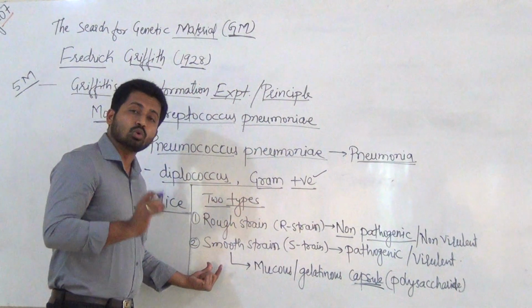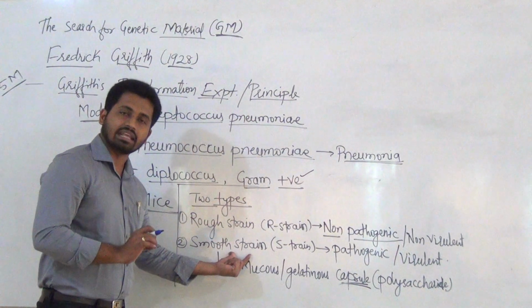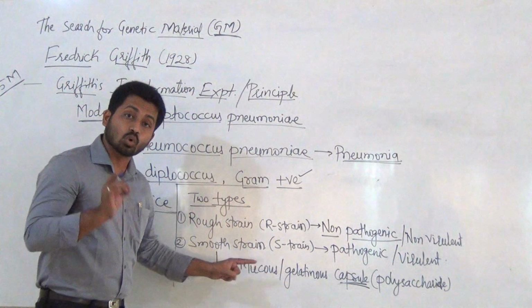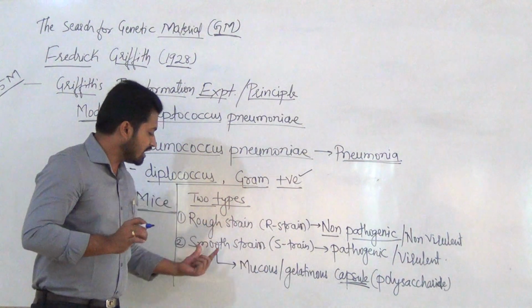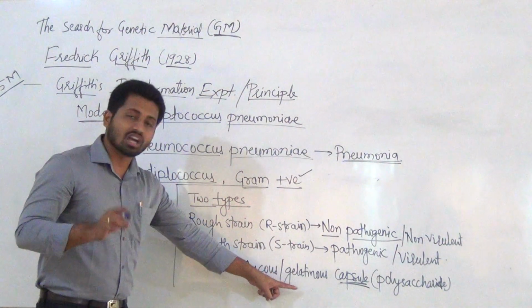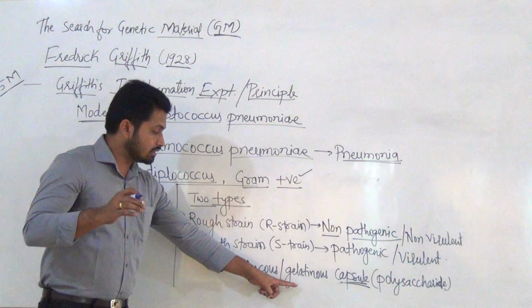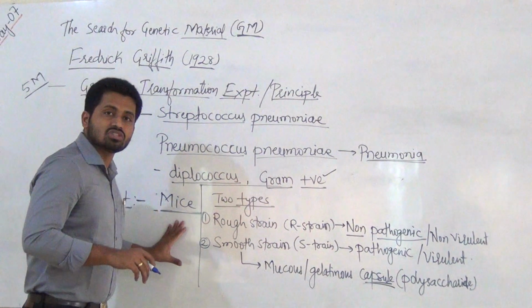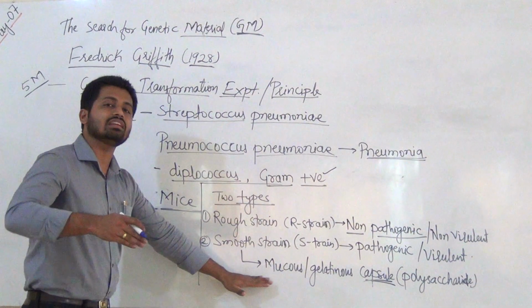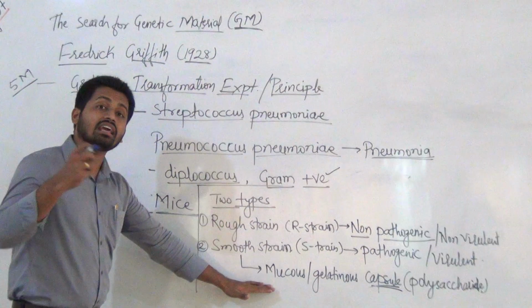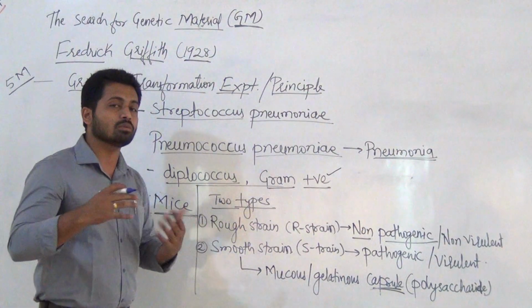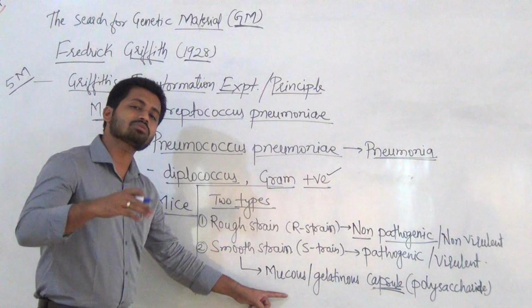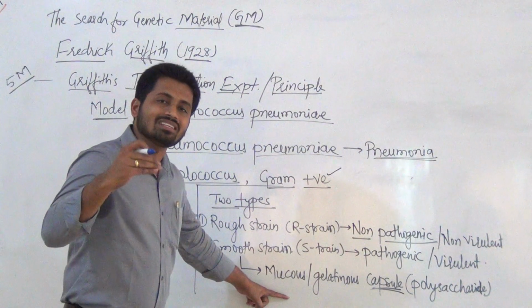But when the smooth strain bacteria enters the mice, only due to its covering, it is able to hide from the immune system of the mice, and it remains in its body without being recognized. So the immune system of the mice is not able to recognize this S strain because of this capsule, and it develops the disease pneumonia and the mice die.